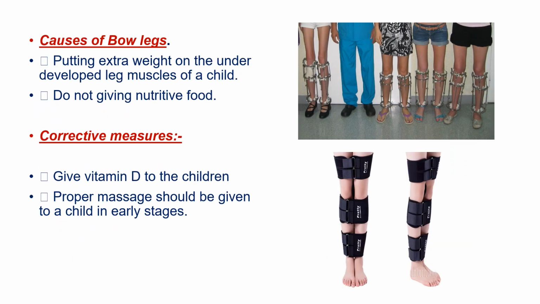So now we discuss about the causes of bow legs. First of all, putting extra weight on the underdeveloped leg muscles of a child is one of the main causes of bow leg deformity. Not giving nutritive food to a child is the other cause of bow leg deformity. Now we'll discuss about the curative measures. First of all, give vitamin D to the children. Proper massage should be given to a child in early stage.